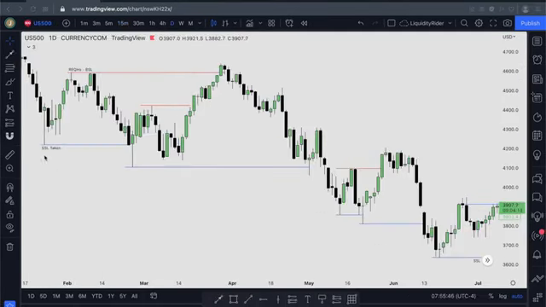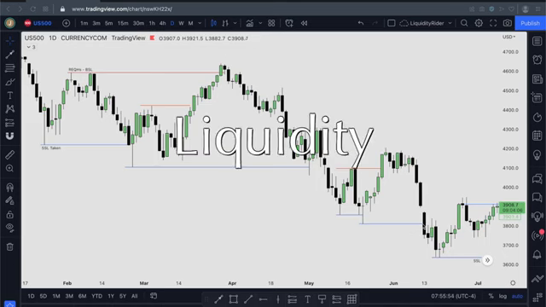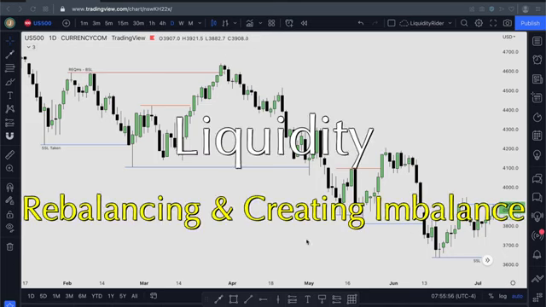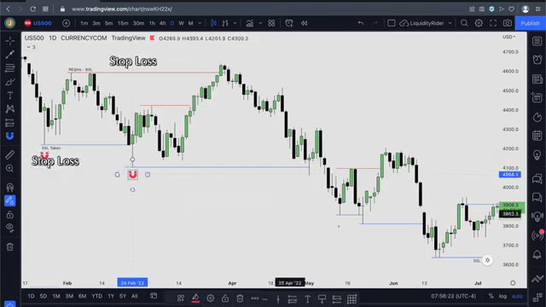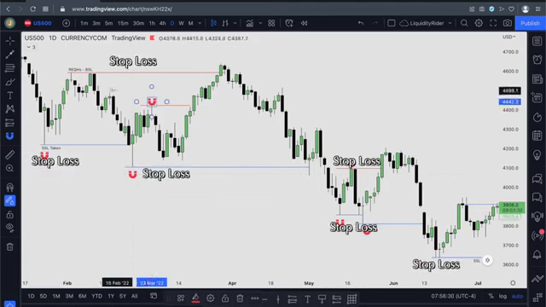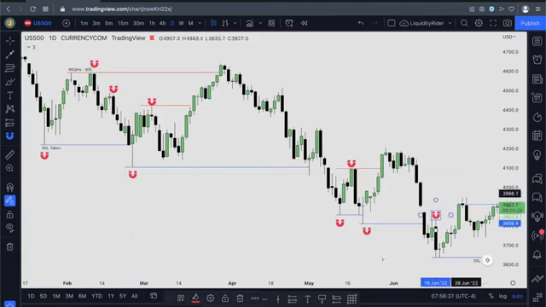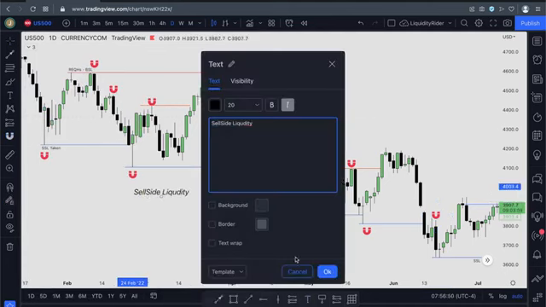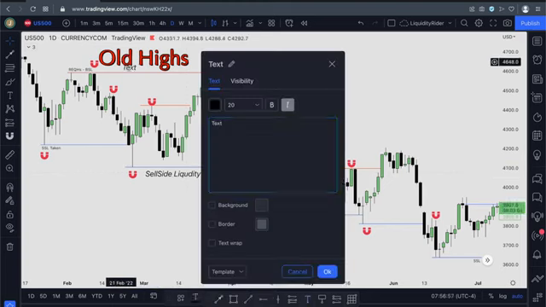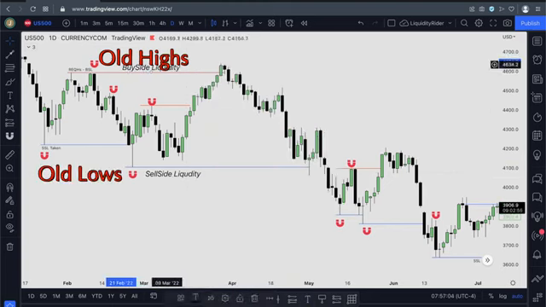According to ICT, price is always drawing to liquidity, stops and imbalance, because the algorithm only runs on 2 principles: liquidity, and rebalancing or creating imbalance. Price moves towards liquidity, also known as retail stop losses, during certain time periods or kill zones. The buy side liquidity is the stop loss resting above the old highs, and the sell side liquidity is the stop loss resting below the old lows.